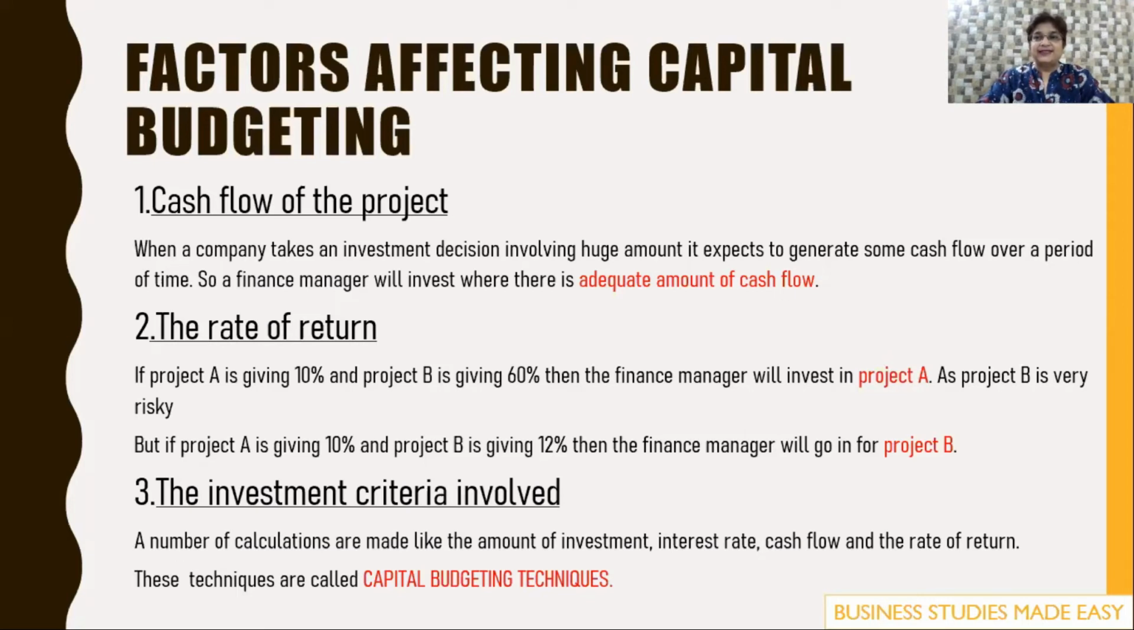And the third criterion that the finance manager keeps in mind when he's taking the capital budgeting decision is the investment involved. How is he supposed to invest? For example, he makes calculations like the amount of investment. What is the amount of investment that is required? If the amount of investment is very huge, he may not go in for that project. Then the rate of return, the bank rate he will see. What return is he getting? What is the bank rate at that time?